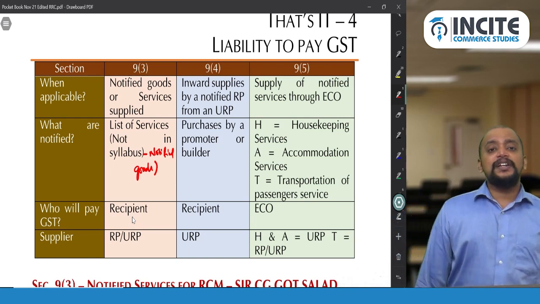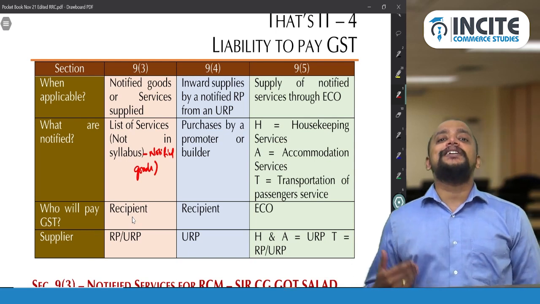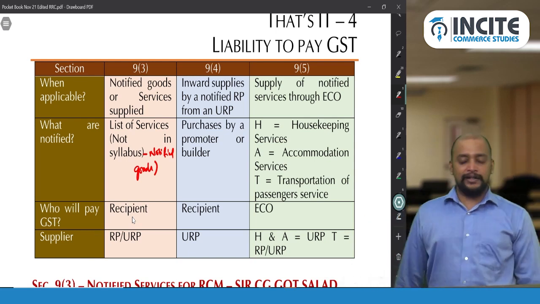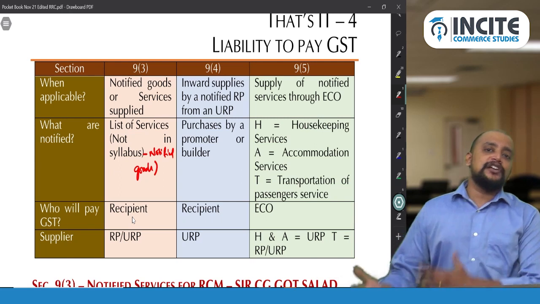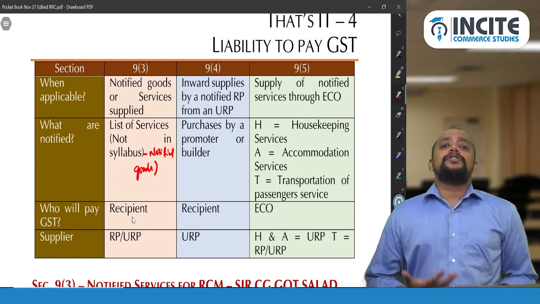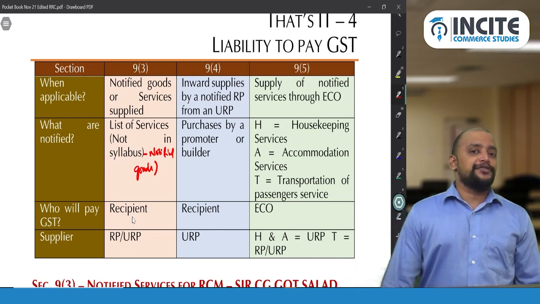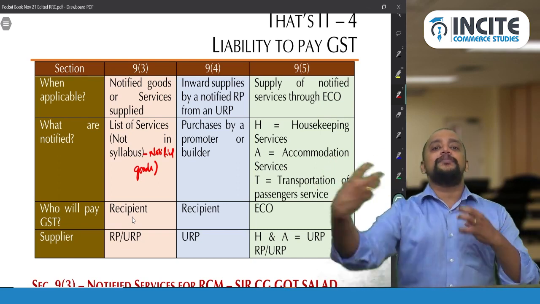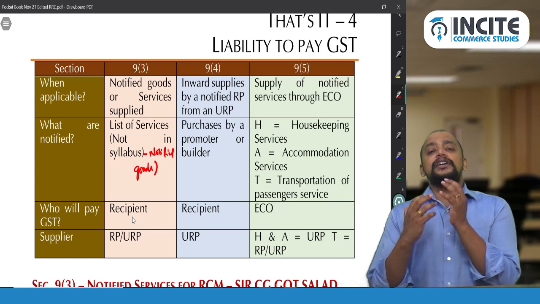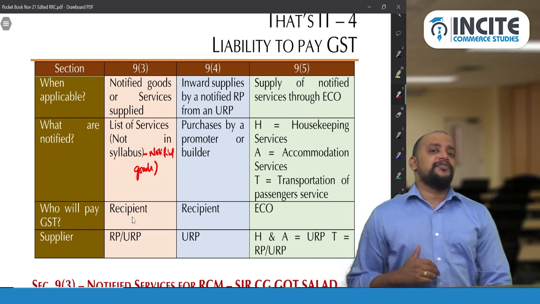Then 9 subsection 5 is applicable in case of supply of notified services through an e-commerce operator. So the supplier should be different from the e-commerce operator. If the supplier owns their own e-commerce platform, that will not be called supplies through an e-commerce operator. What are the notified services? There are 3 notified services.